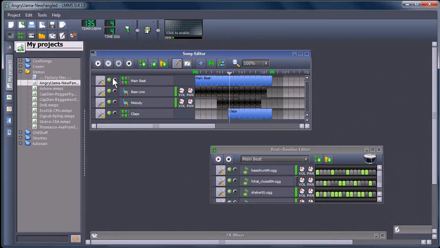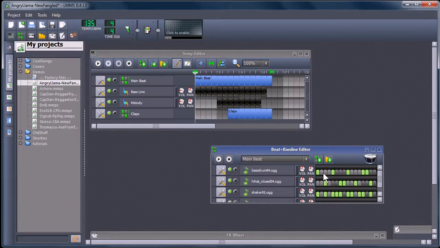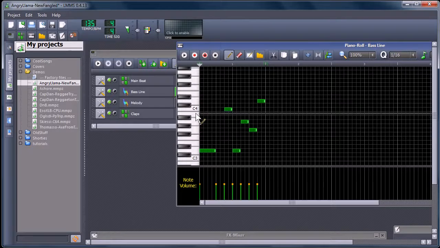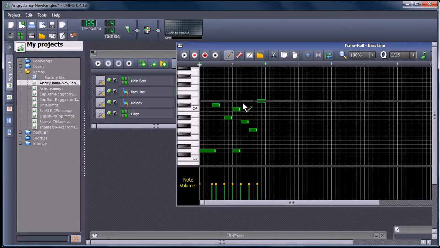You can listen to each track individually. Here's the bass line. This is one of the melody parts. This bassline editor is pretty easy to use. As far as the melodies and things, you can edit them. This has a keyboard. If you have a MIDI keyboard, you can input it that way, or you can just click and move these notes around.